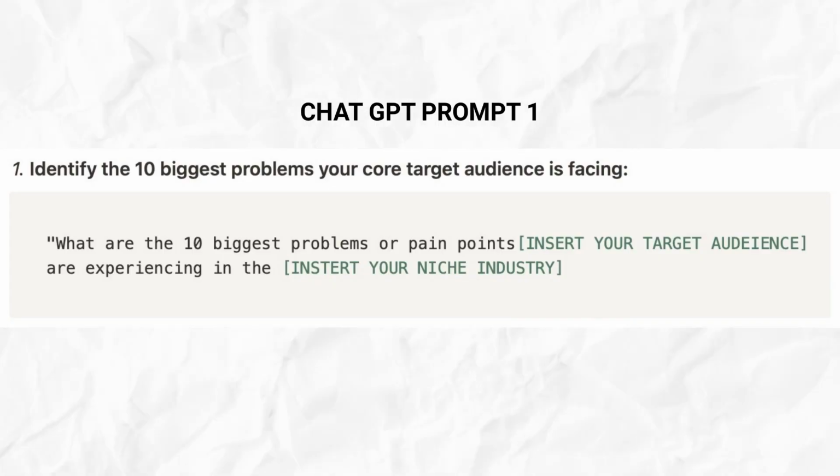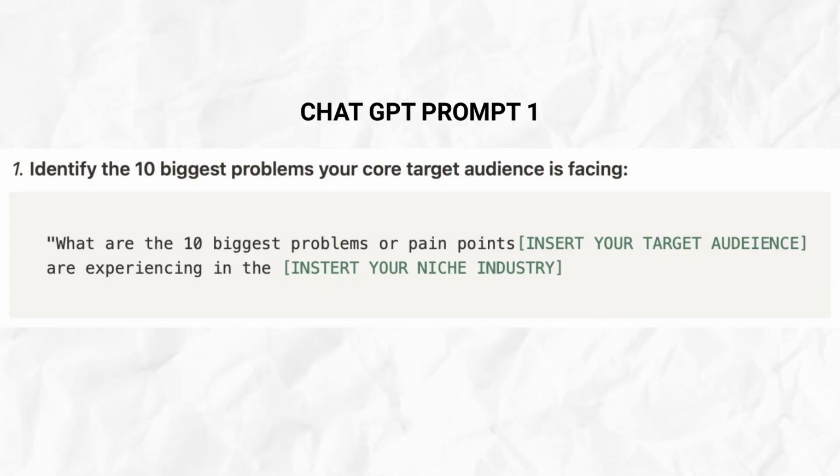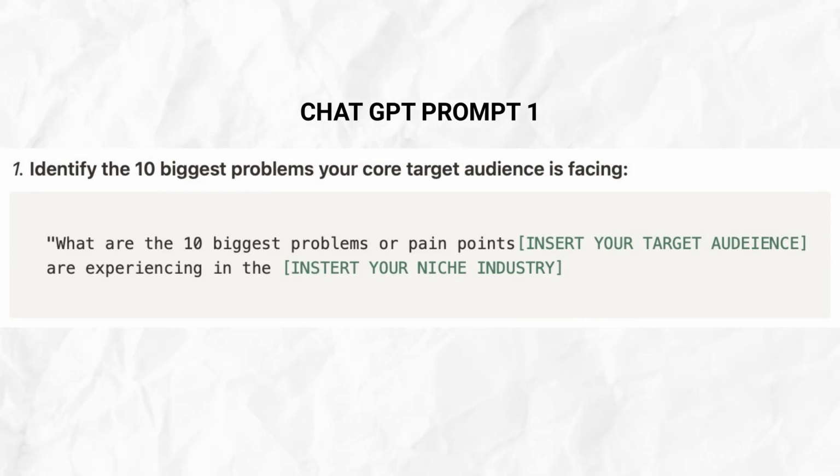So after we go through this prompt chain, you're going to have the one-word problem, you're going to have the one-word solution, and you're going to have clarity around what you have been put on earth to do and to solve. What are the 10 biggest problems or pain points the core target audience are experiencing in the niche industry? The purpose of this is so we can make sure that our problem is rooted in actual tangible problems, tangible things that our audience is facing.